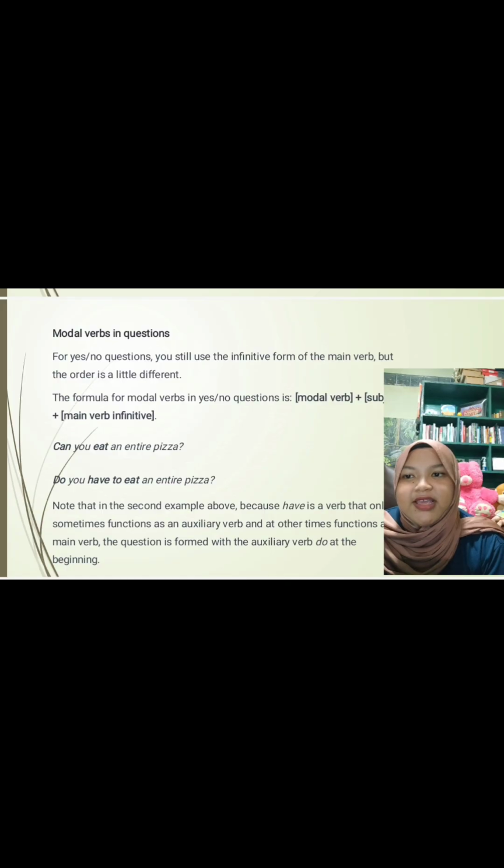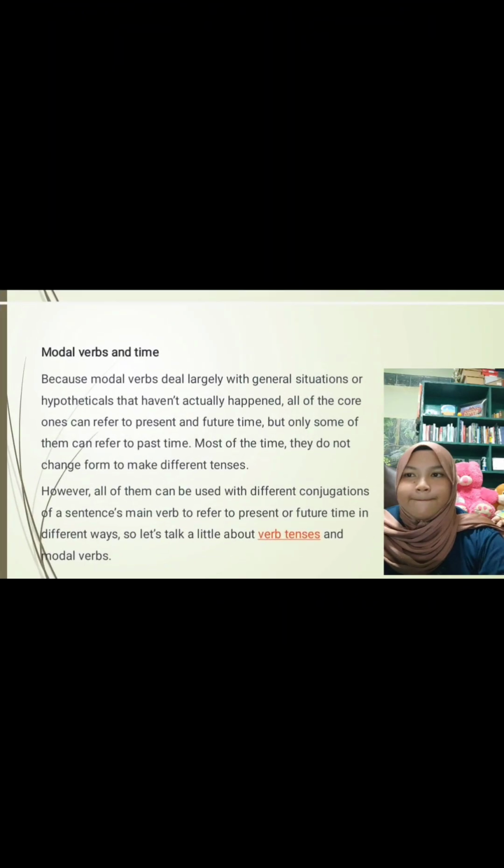Note that in the second example above, because have is a verb that only sometimes functions as an auxiliary verb and other times functions as a main verb, the question is formatted with the auxiliary verb do at the beginning.